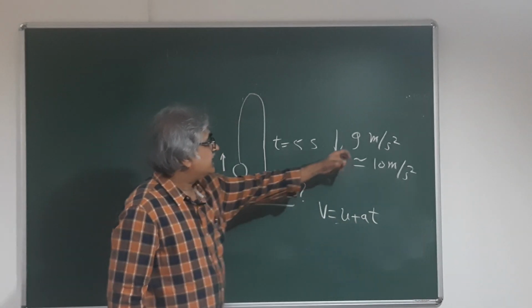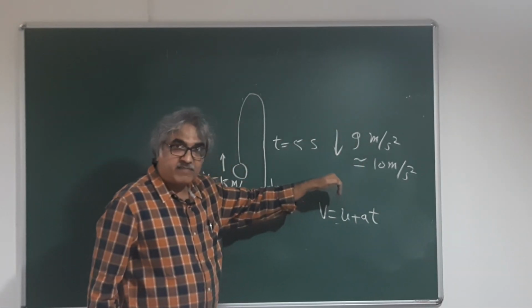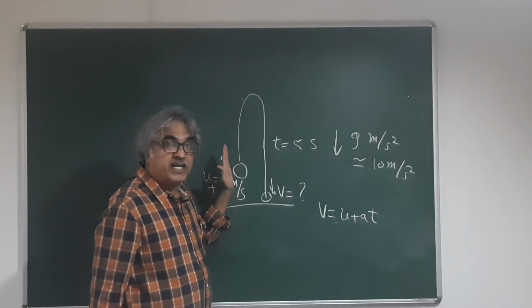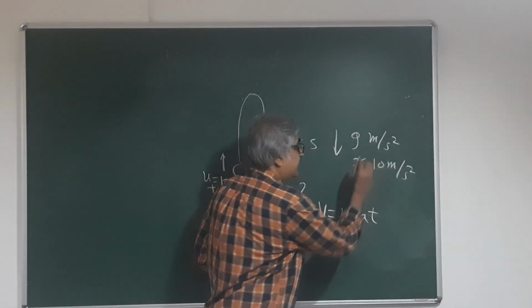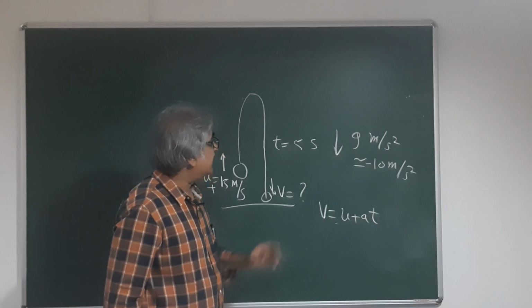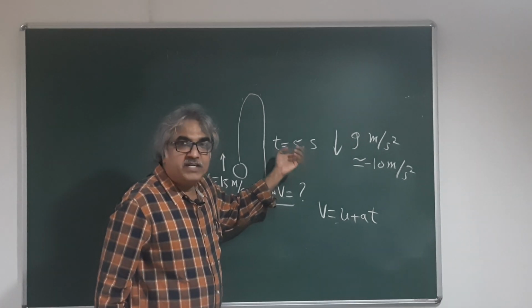So what about g? It's downward, right? Because we are choosing upward as positive, this will be minus. This will be with minus sign, and t of course has plus sign.